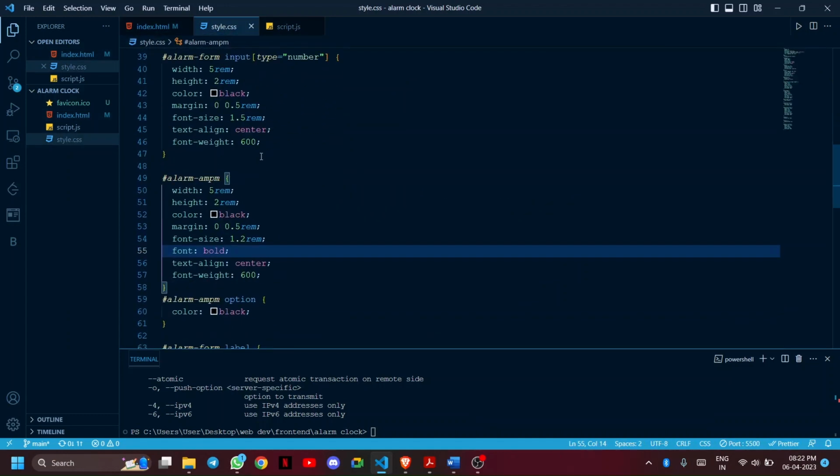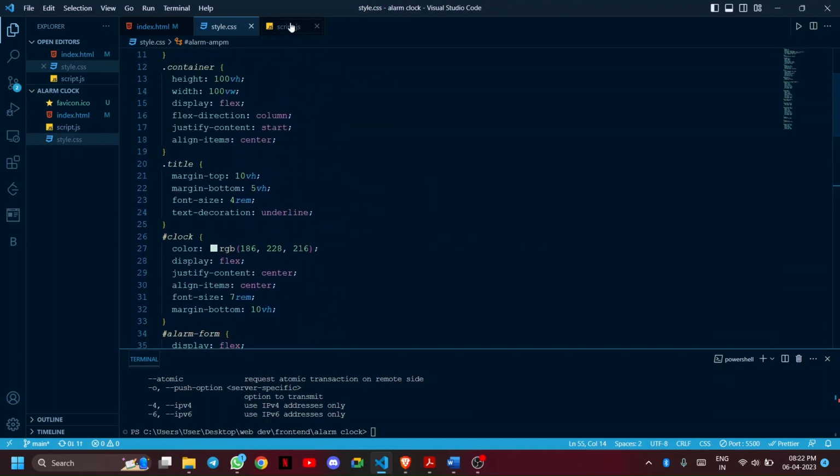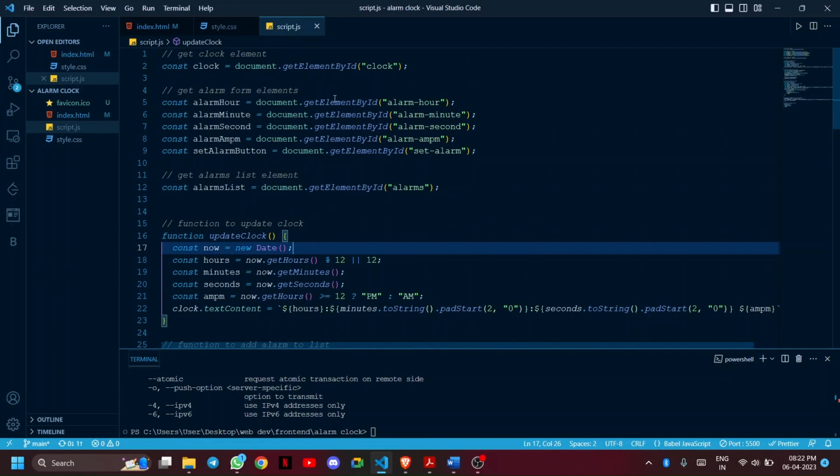This is the CSS, and this is the JavaScript.